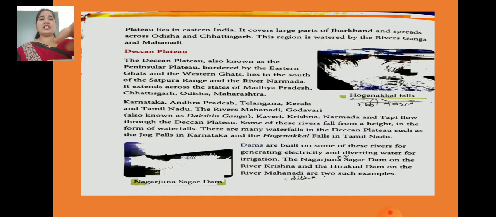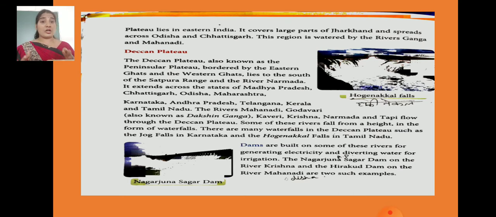Okay, children, if you will see the Chota Nagpur Plateau, I told you Central Highlands include two plateaus. What are they? Chota Nagpur and Malwa Plateau. So the Chota Nagpur Plateau lies in eastern India. It covers a large part of Jharkhand and is spread across Odisha and Chhattisgarh. This region is watered by the river Ganga and Mahanadi, children. So you should know what you mean by Malwa Plateau and what you mean by Chota Nagpur Plateau.